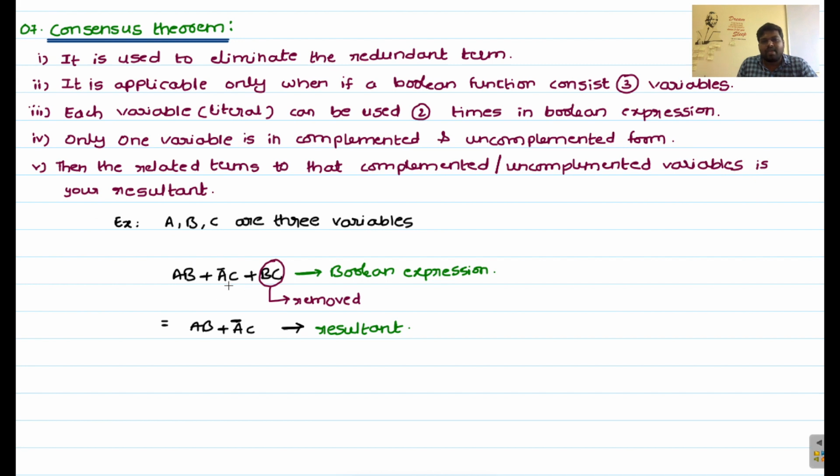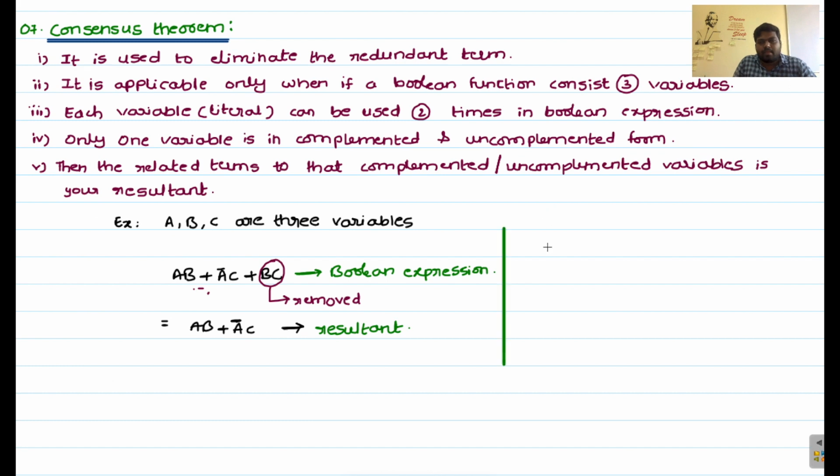AB is one product, A bar C is one product, BC is one product. So all these product terms are added. That means a sum of products, right? The same way we can take it in the opposite manner also. You can take product of sums. Okay, I will take one example here.